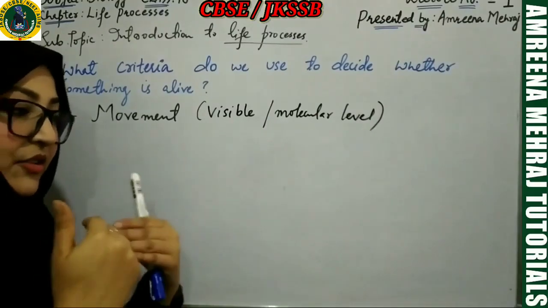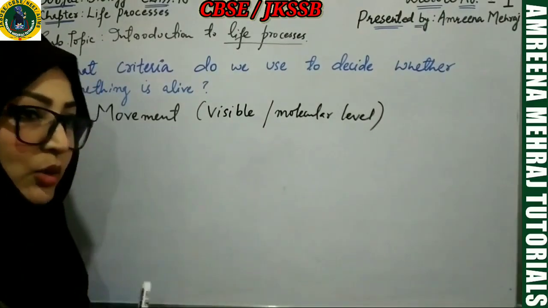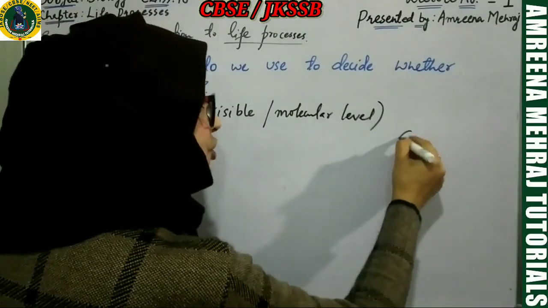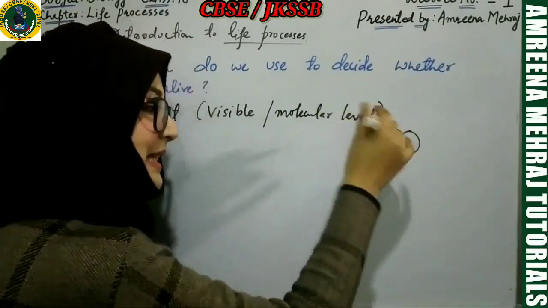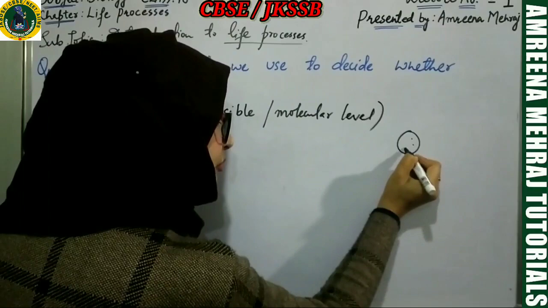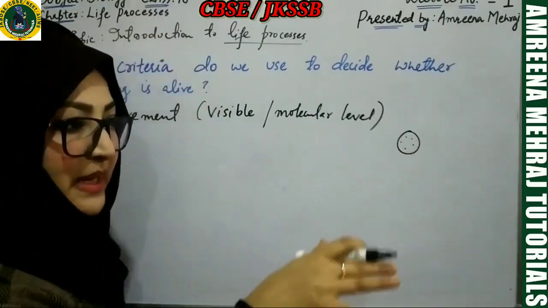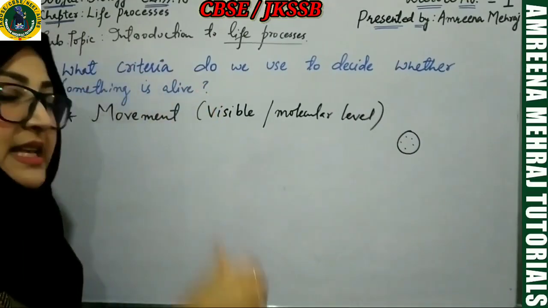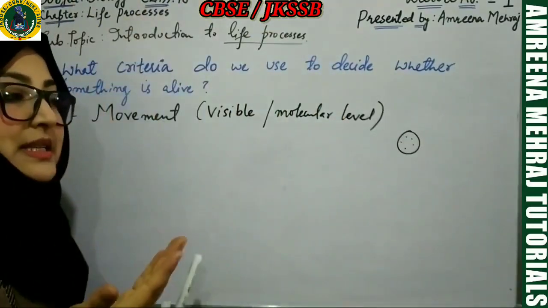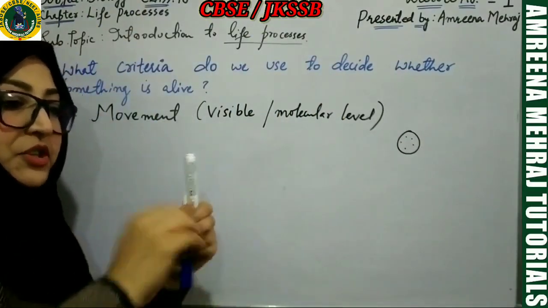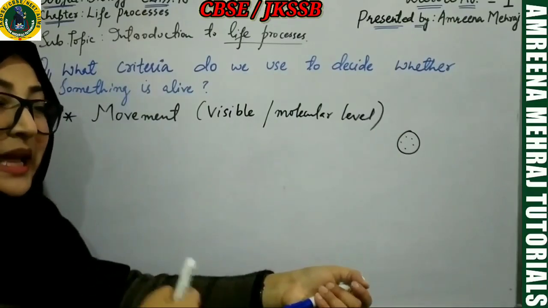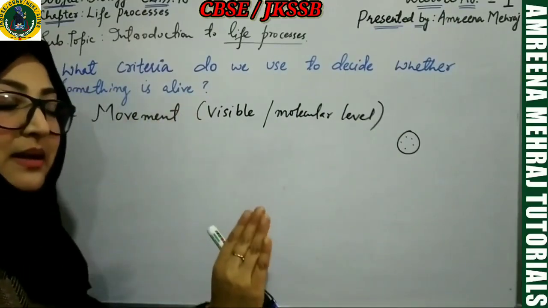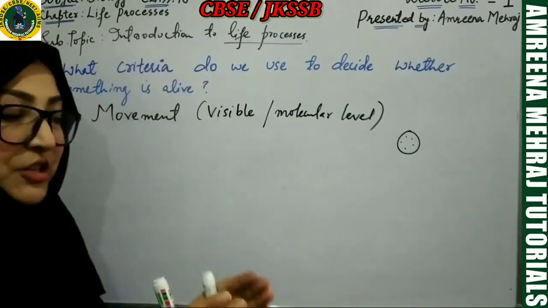No. The reason is that at the cellular level, if you take my individual cell, in that cell there will be movement of molecules taking place from one place to another. Okay, so you need to understand, it's not always my hand showing movement which will decide I am alive. No, you have to take my cells into consideration. And inside the cells, you have cytoplasm, you have different structures inside the cell.